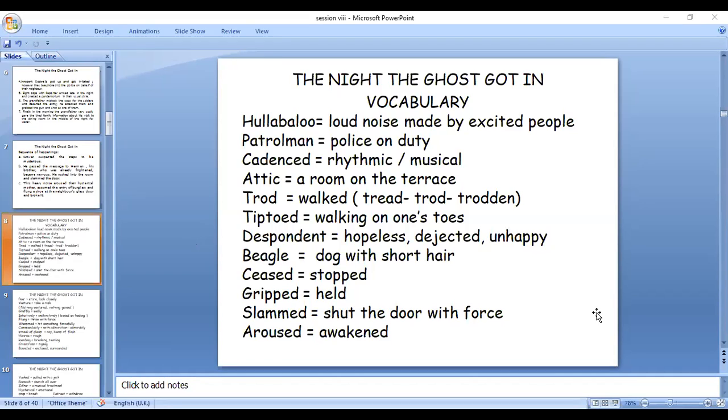Despondent, so hopeless, dejected, unhappy. Very simple meaning: unhappy, despondent, hopeless, and dejected. For an ordinary situation, you are not supposed to use despondent. Or why do you look despondent? You can't ask that ordinarily. Suppose you meet your friend and he is very sad. You just identify the sadness on his face. You cannot ask, why do you look despondent? Okay, that will be ridiculous. There you have to use only, why do you look unhappy?